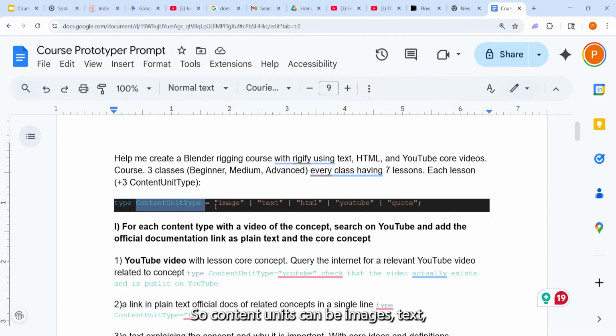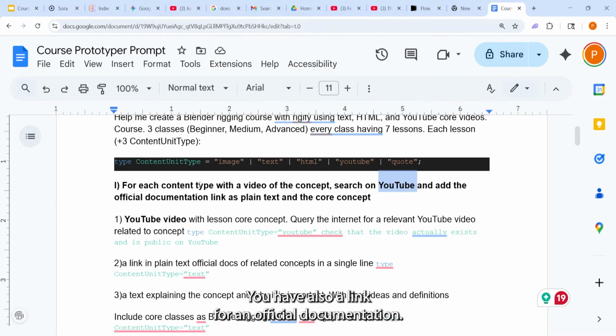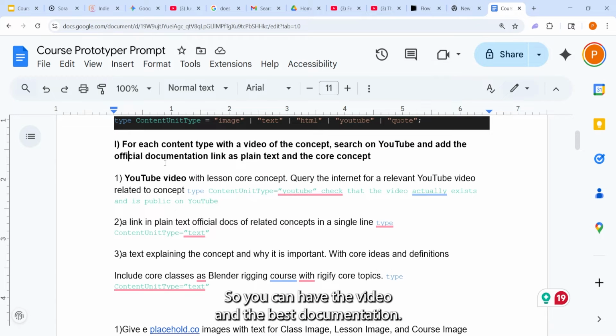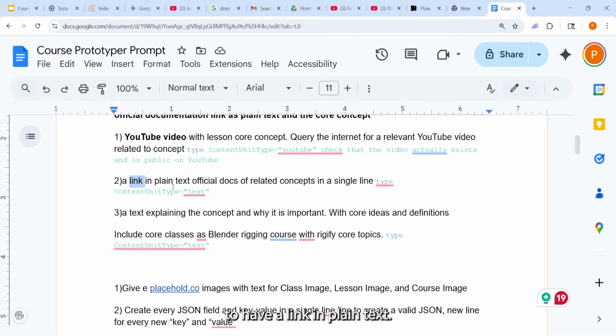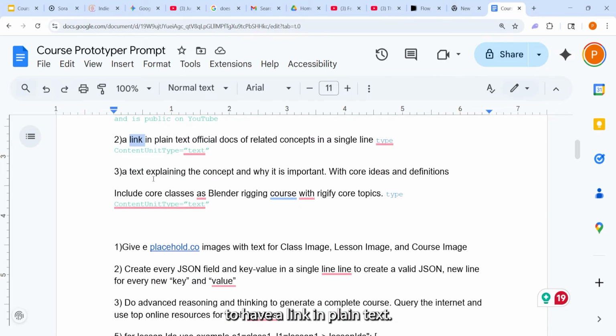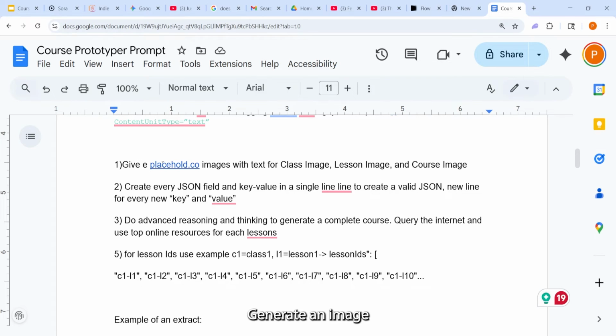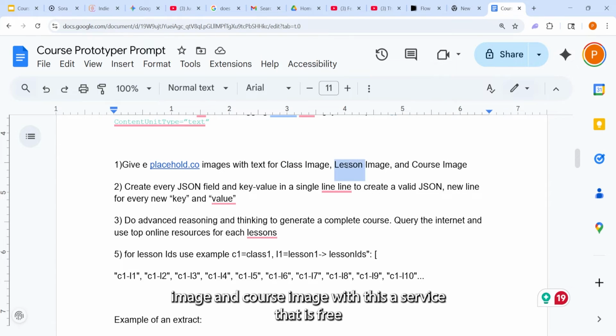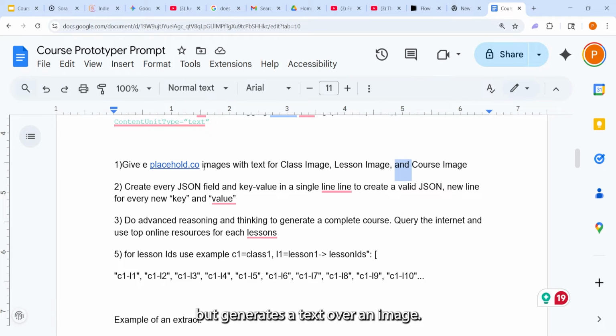Content units can be images, text, HTML, YouTube, or a quote. The idea is that for each video, you also add a link to official documentation, so you have the best video and the best documentation. You add a link in plain text, and generate an image for a class image, lesson image, and course image with this free service that generates text over an image.